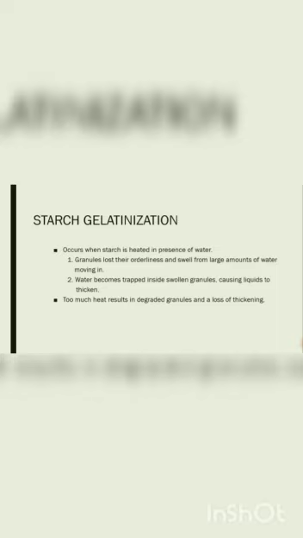of heat. Starch gelatinization is a process which occurs when starch is heated in the presence of water. Granules lose their orderliness and swell from large amounts of water moving in. Water becomes trapped inside swollen granules, causing liquids to thicken. Too much heat results in degraded granules and a loss of thickening.